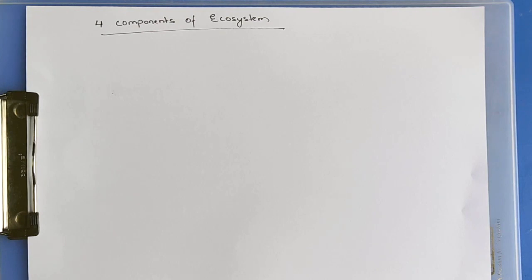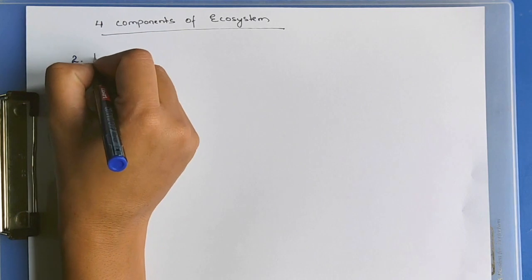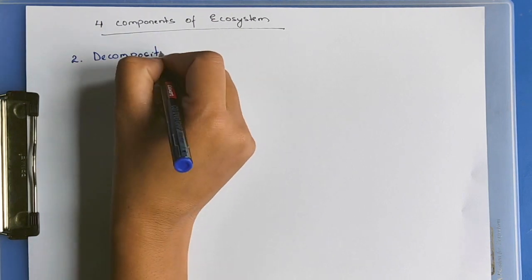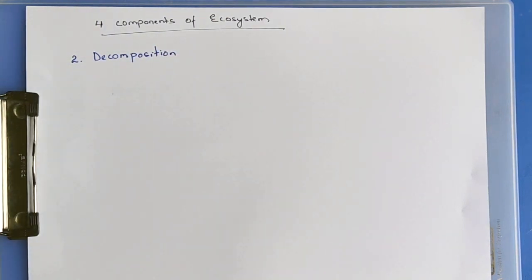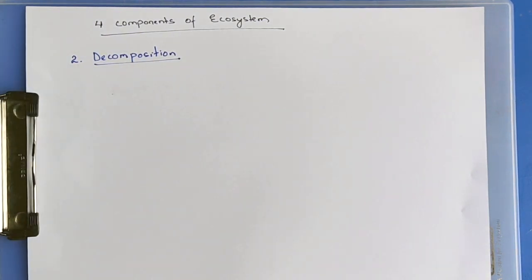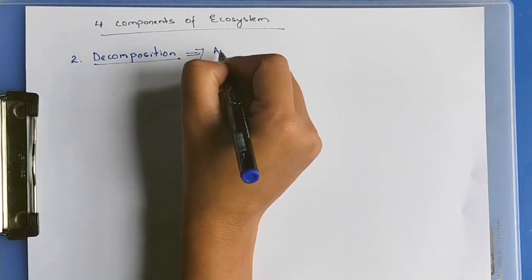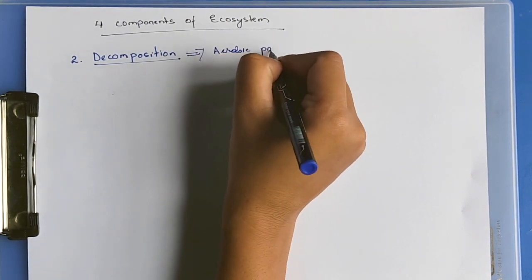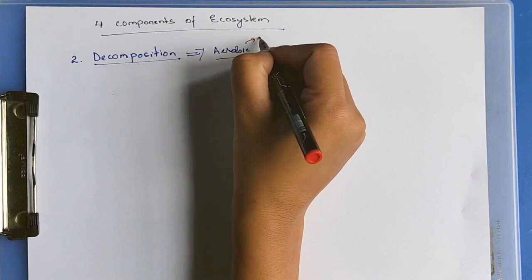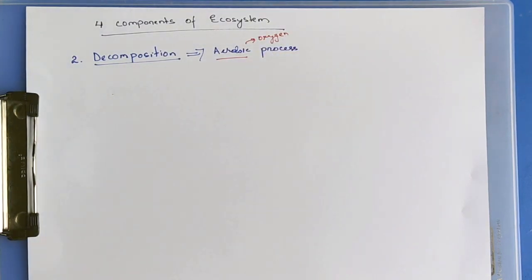The first component of the ecosystem is productivity. The second component of the ecosystem is decomposition. Decomposition is an aerobic process; it requires oxygen. In the absence of oxygen, the decomposition process does not occur. So it is a process which depends on oxygen.